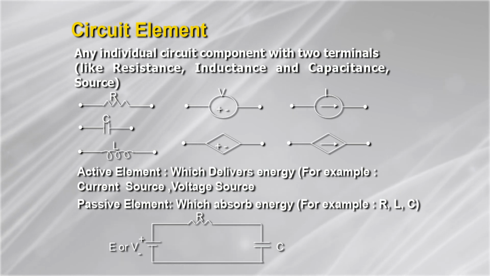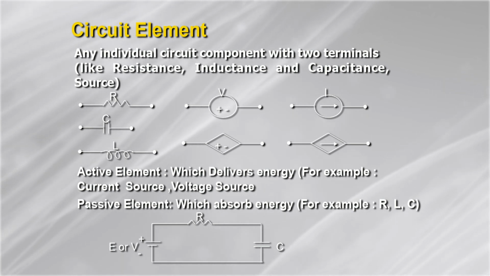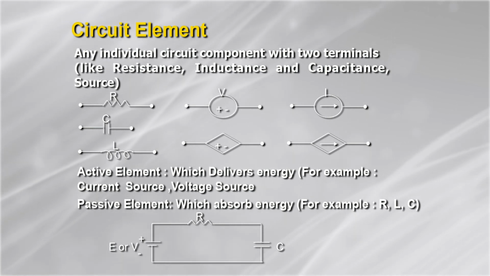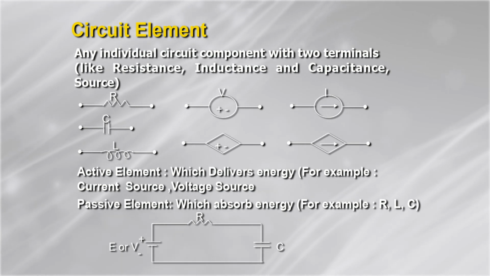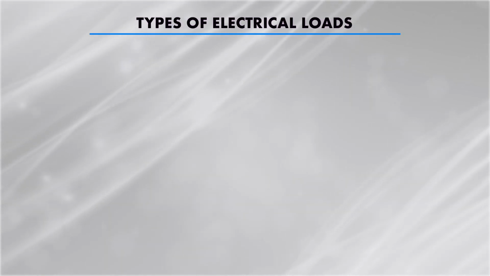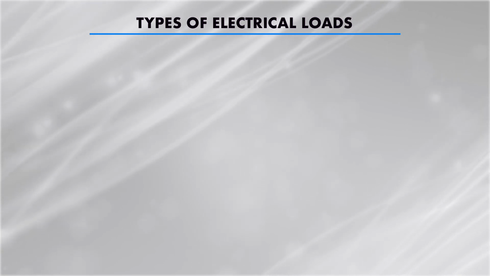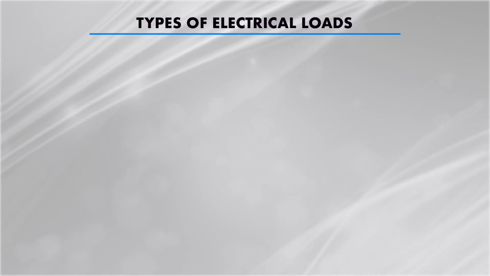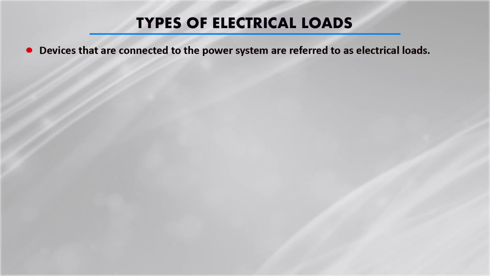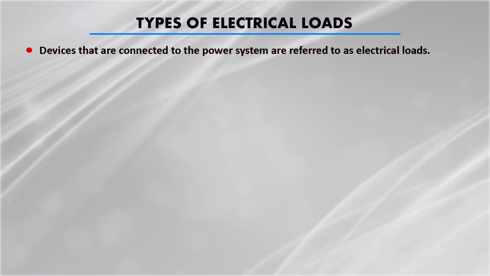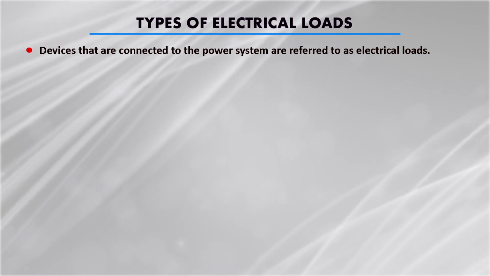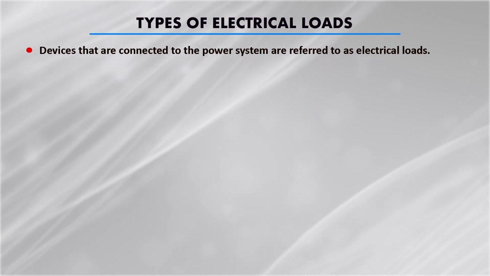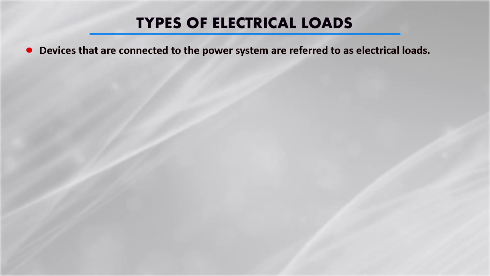Here I am showing one circuit where the resistance and capacitance are connected in series, and a voltage source is across the circuit. You all should know what electrical loads are. This is a very common term; we say the load is connected. So, what is a load? Devices that are connected to the power system are referred to as electrical loads. They can be resistive loads, inductive loads, or capacitive loads. You should know some properties of these.